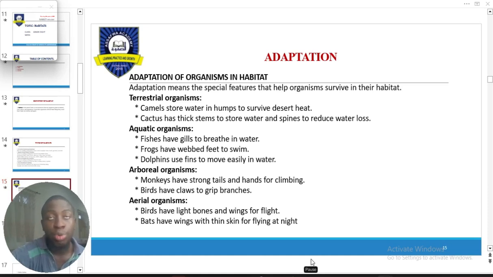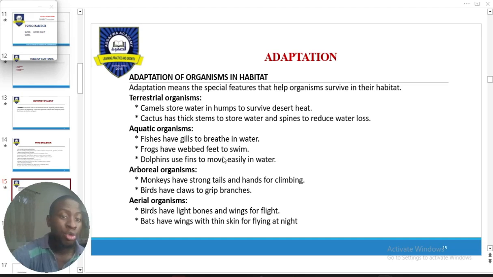That's how most xerophyte plants are. What I mean by xerophyte plants are plants that stay in deserts, right? They either have big leaves that help them to store water, or spiky leaves that help them to manage water loss. Aquatic fish, right? They have gills, which enable them to extract the necessary oxygen from water. Frogs, webbed feet, that enable them to swim or to hop.